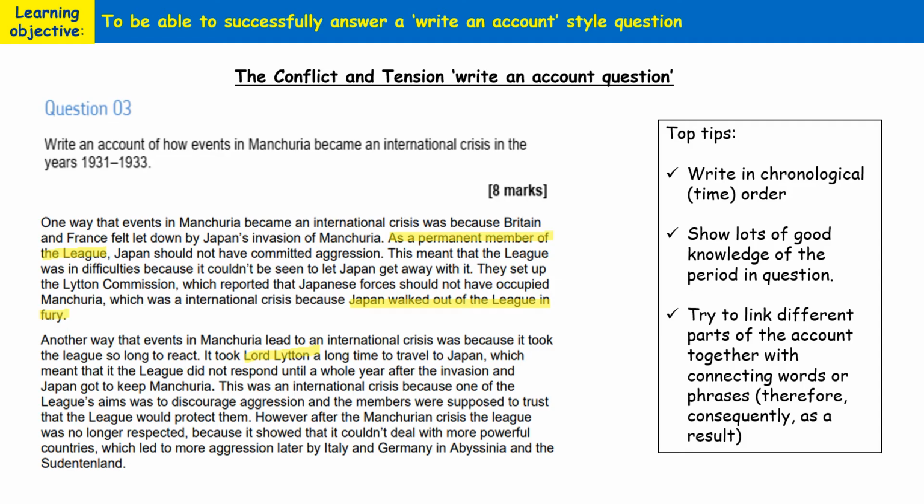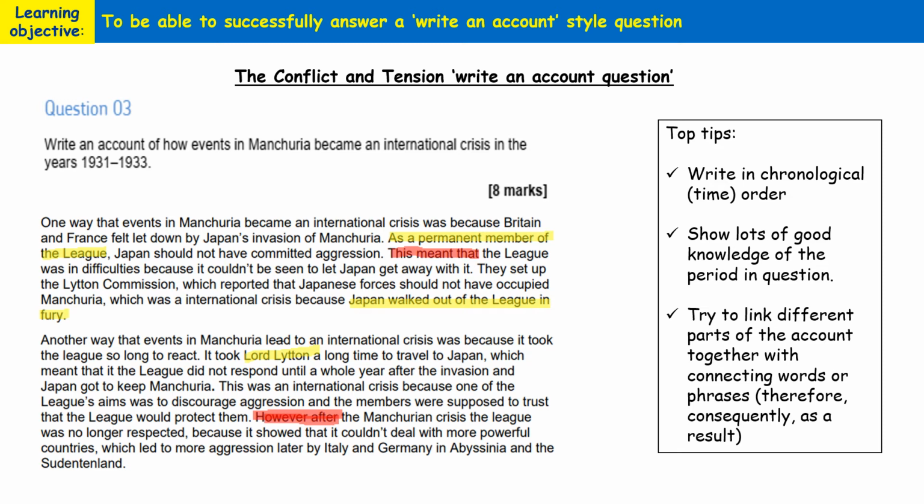You're also encouraged to try and link different parts of the account together with connecting words or phrases like therefore, consequently, as a result. So here they've used phrases like however, after the Manchurian crisis. They've also said this meant that, or as a result of, you can use as well. So they've used a few good connective phrases here as well.